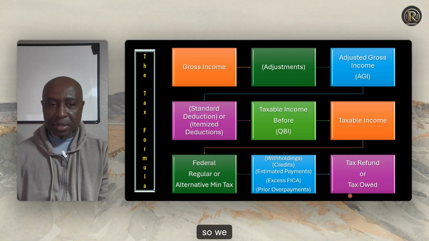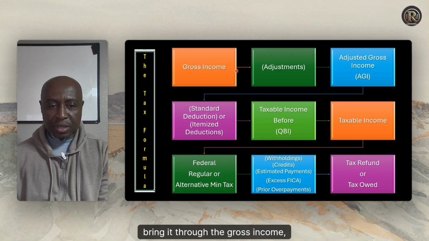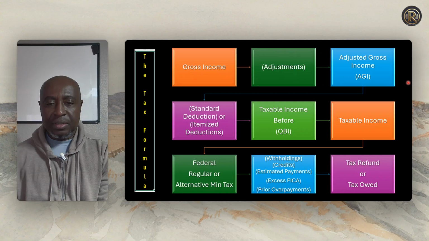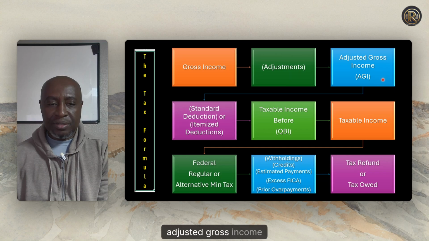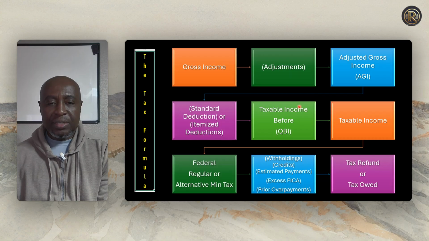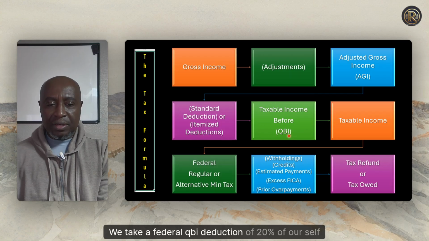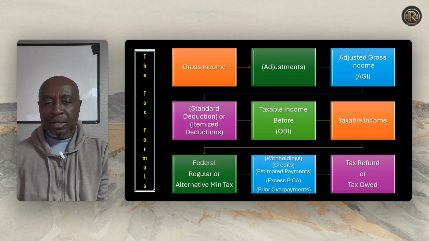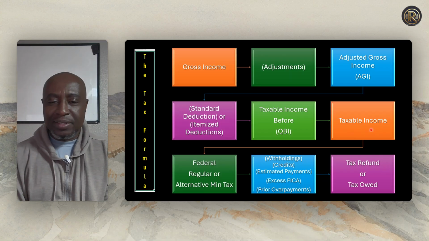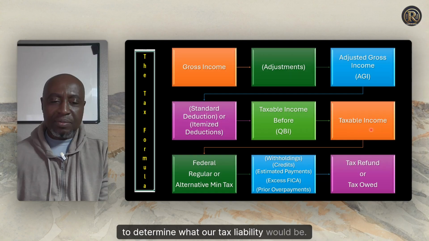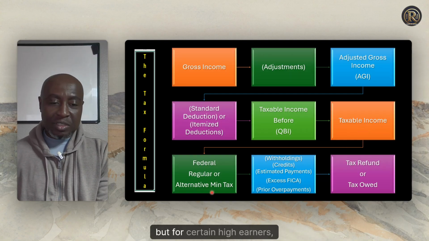Okay, so we ring it through the gross income, we take some adjustments, and then we arrive at this very important number known as the adjusted gross income. Then after that, we either take a standard deduction or we itemize our deductions. We take a further QBI deduction of 20% of our self-employment pass-through incomes. We then arrive at the amount that we're going to ring it through the tax bracket to determine what our tax liability would be. But for certain high earners,